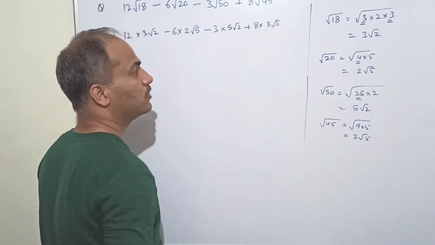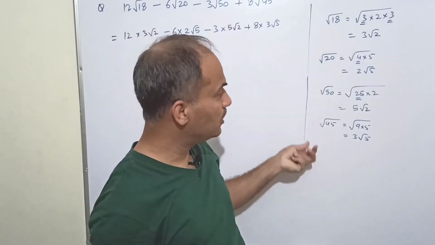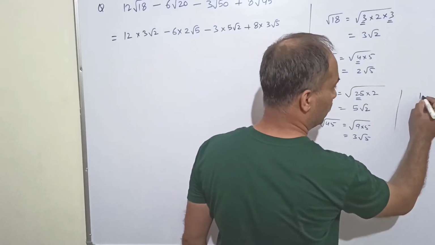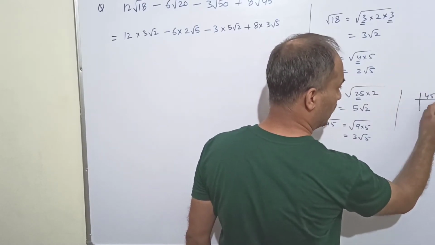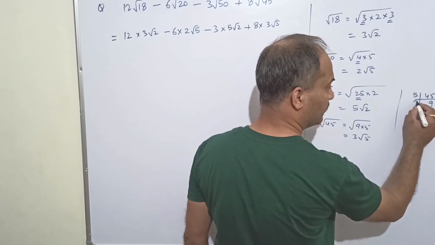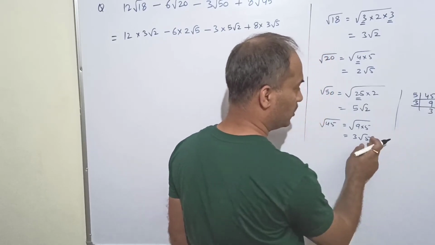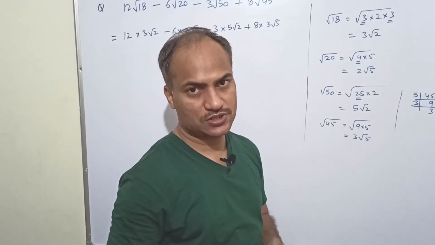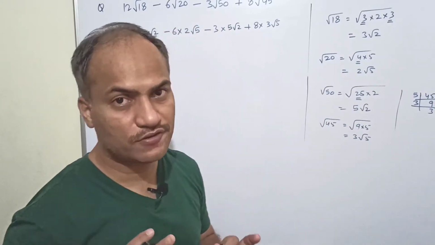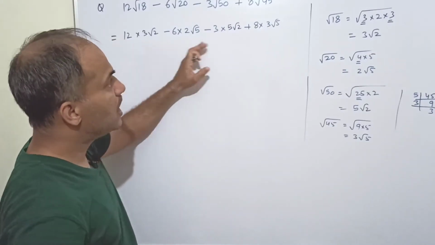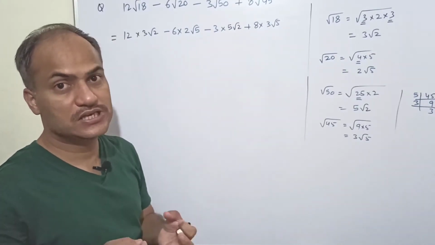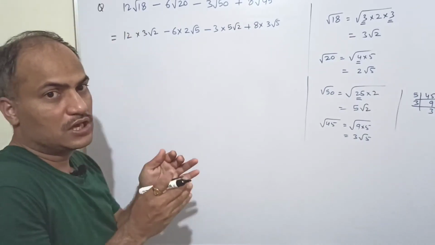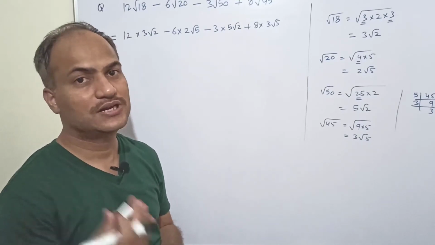3 root 5. Now if some of you have difficulty in finding the factors of these, then you can apply the prime factorization method like this. You divide by 5, 5 nines are 45, again by 3, 3 fives 3 3. Like this, you will also come to know the same simpler expression. The same expression will come, no need to worry at all. Now we have an expression which is easier, where we can do something. So the difficult looking question actually gave you some clue and you got the next step.